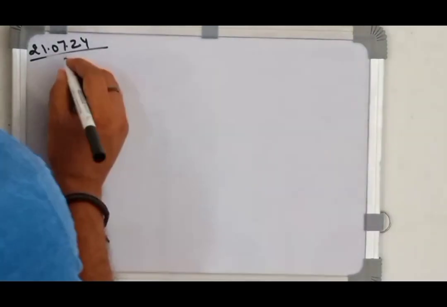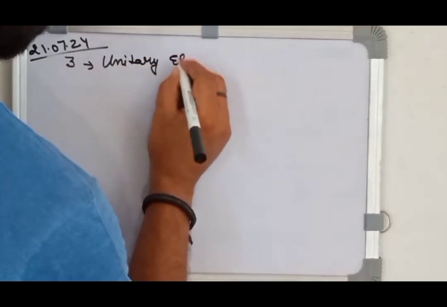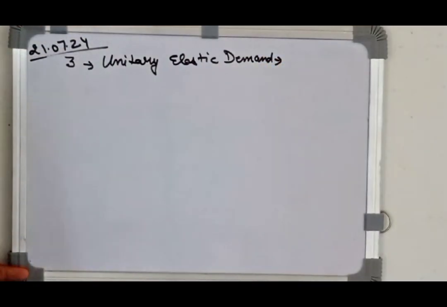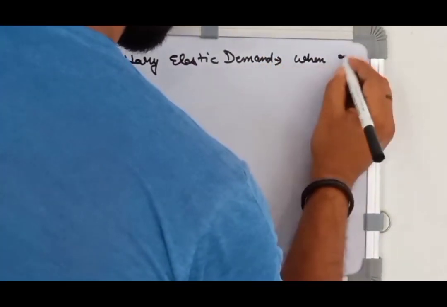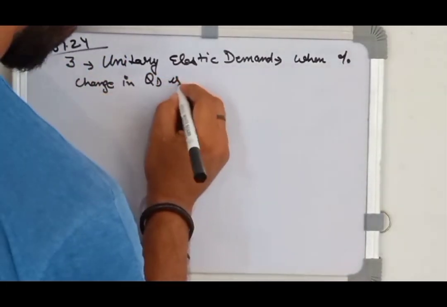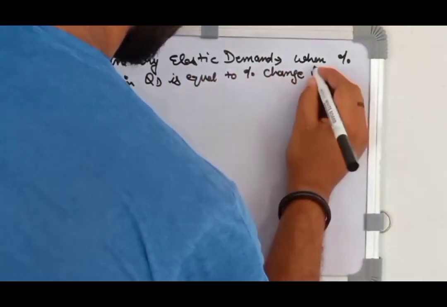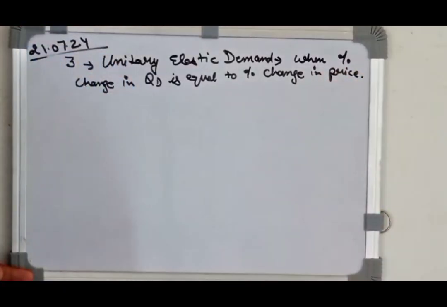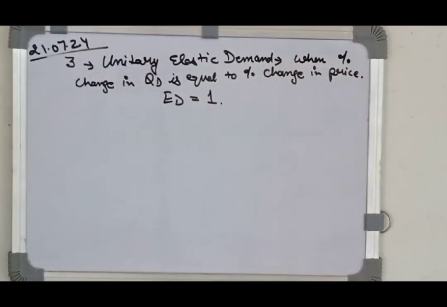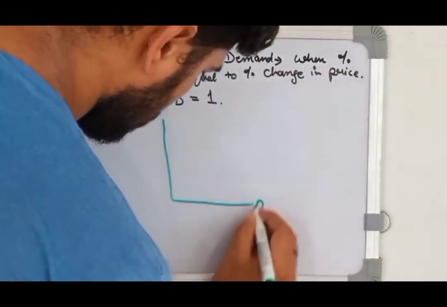The third type of elasticity that we'll see is unitary elastic demand. So in case of unitary elastic demand, we'll see that unitary means 1. When we say unit, the unit is 1. So the percentage change in the quantity demanded in this case will be equal to the percentage change in price. Please observe the law of demand application here. The price and the quantity will move in opposite direction. That means, for example, if the price is increasing by 5%, then the quantity demanded will decrease by 5%. It will be moving in opposite direction.